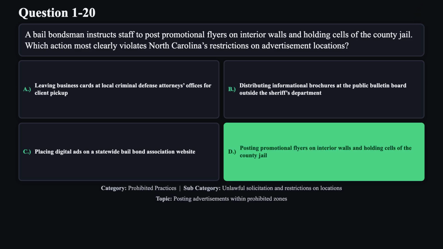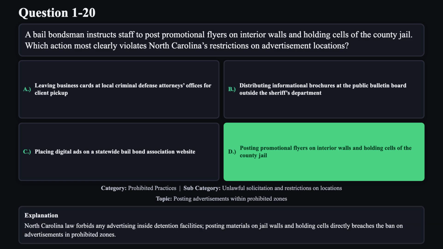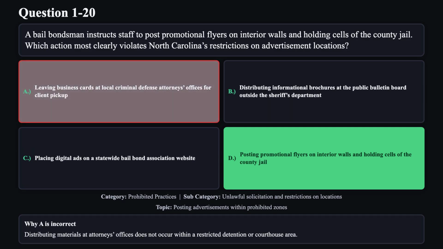The correct answer is D. North Carolina law forbids any advertising inside detention facilities. Posting materials on jail walls and holding cells directly breaches the ban on advertisements in prohibited zones. Reason A is not correct. Distributing materials at attorneys' offices does not occur within a restricted detention or courthouse area.